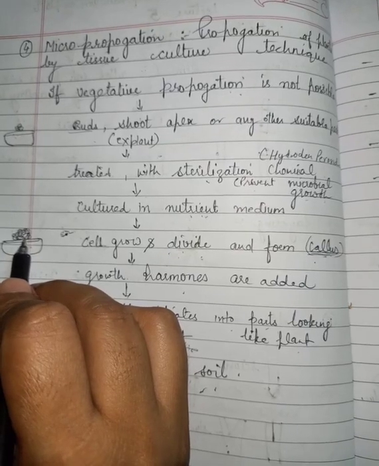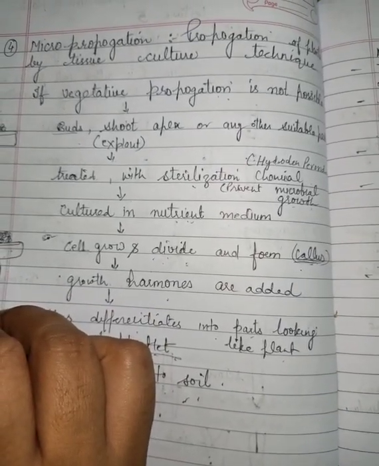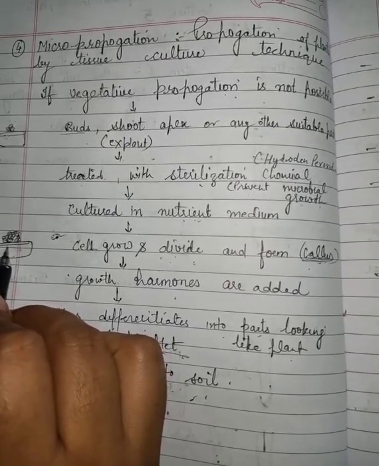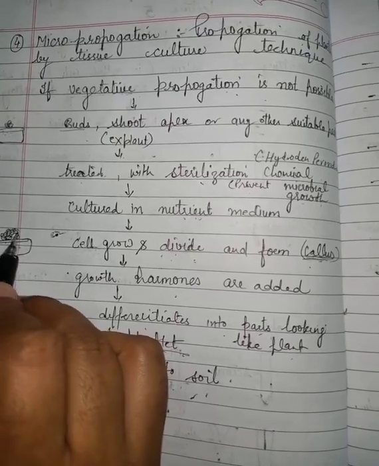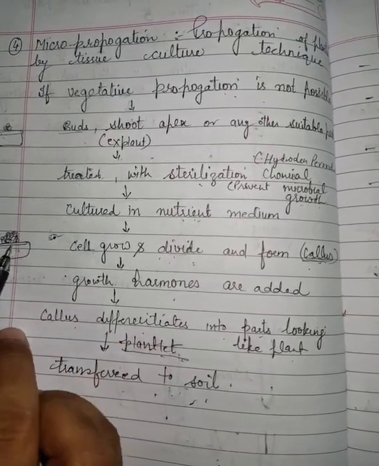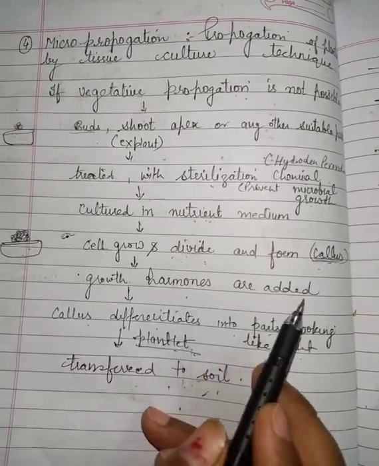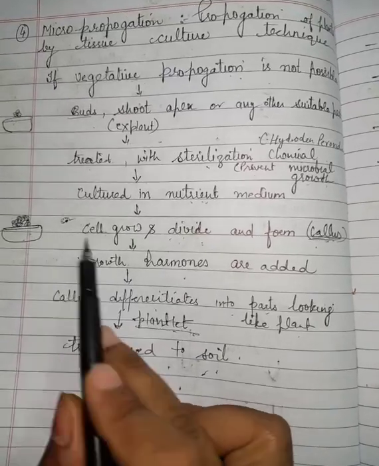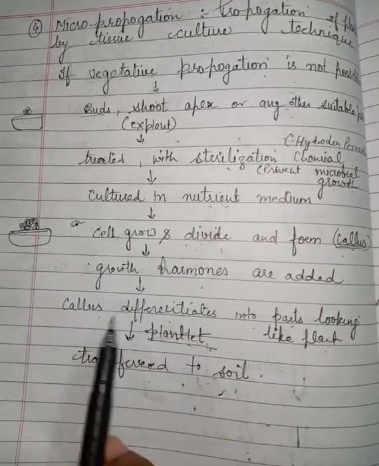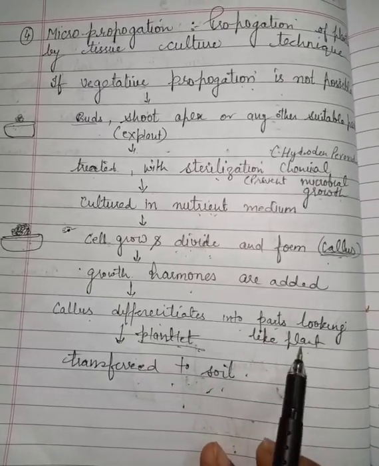Why do we call it callus? Because at that time we are not able to identify which part is leaf, which part is stem, which part is root. Now after that, growth hormones are added and the callus is able to differentiate into parts looking like a plant.